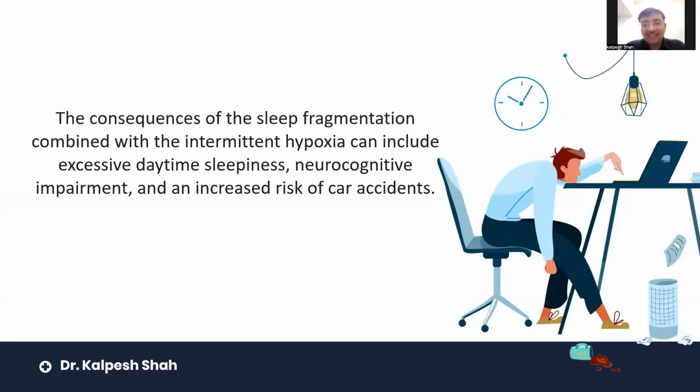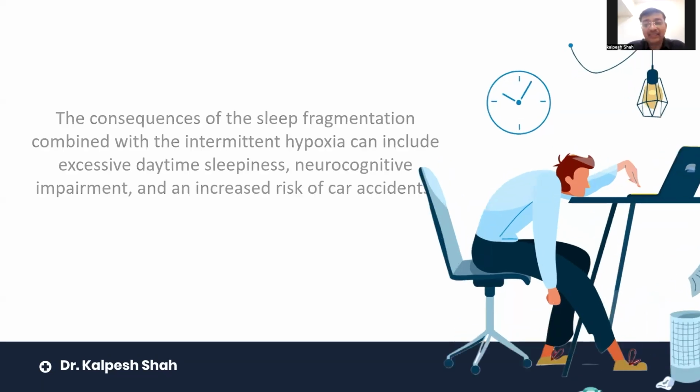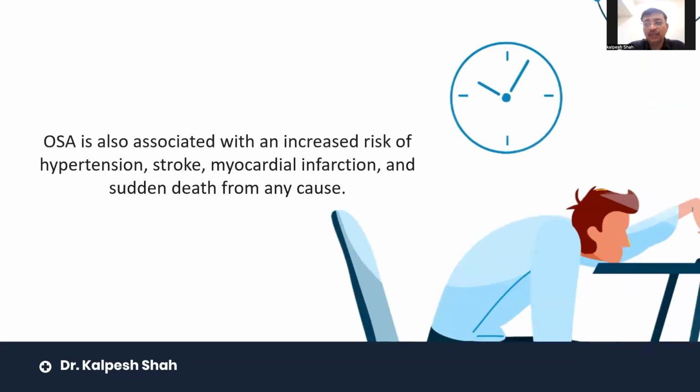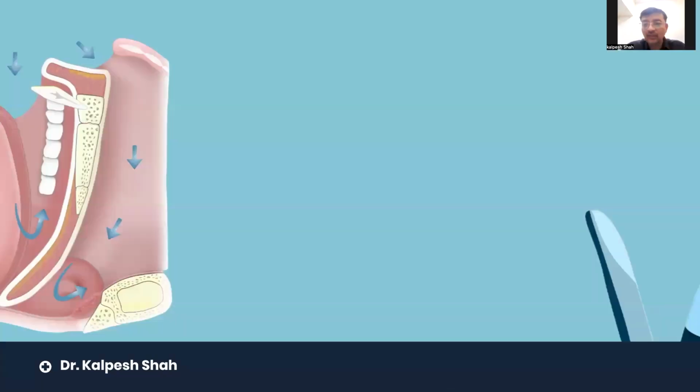And as we know, sleep is the most important part of a person's performance day by day. But sleep fragmentation and intermittent hypoxia can increase daytime sleepiness and neurocognitive disorders. If you see the literature, car accidents are directly connected with OSA and people sleeping while driving. OSA is also associated with an increased risk of hypertension. And again, with hypertension, stroke, myocardial infarction, and sudden cardiac death are bound to be there. So all these things increase.